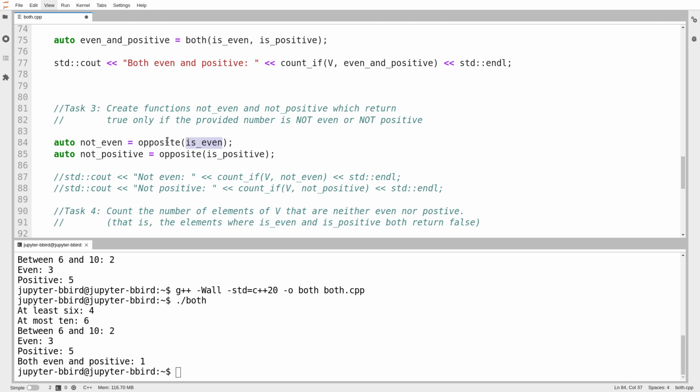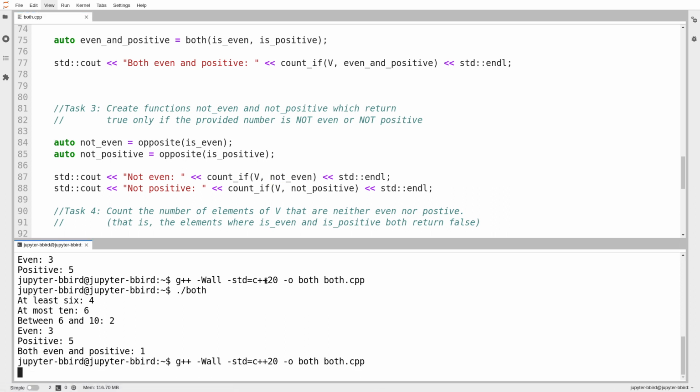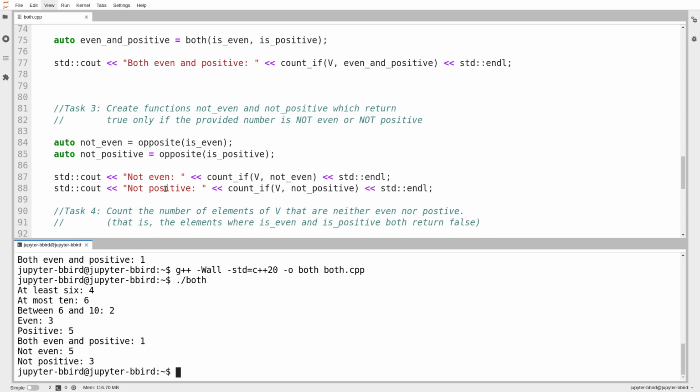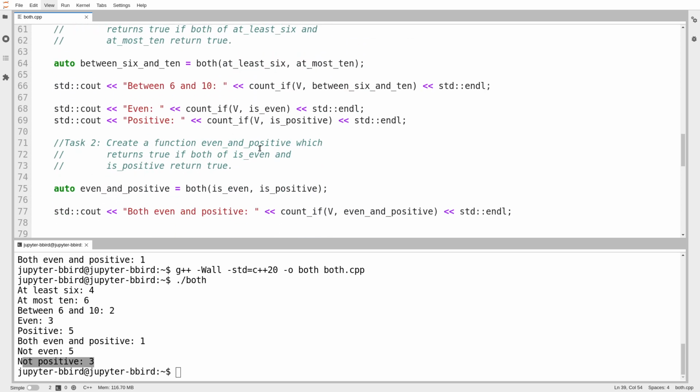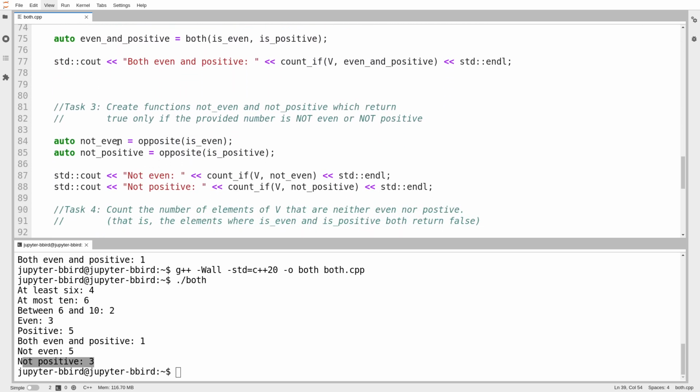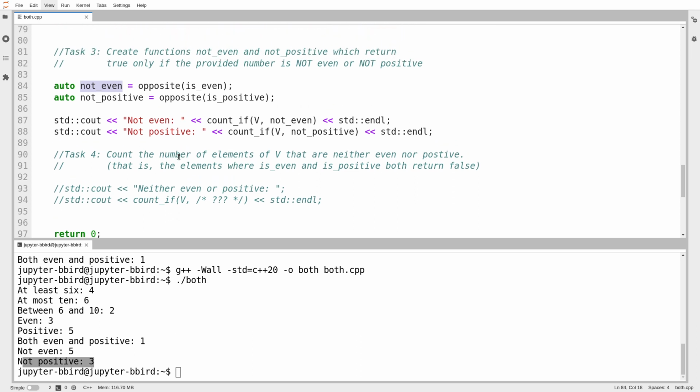So I use the is even function. I create the opposite to that, and I've got my function not even. Let's see what happens if I use those. So I should therefore be counting the number of elements that are not even and the number of elements that are not positive. And it compiles. There it is. How many elements are not even? Apparently there are 5 of them. Okay, so that is even, that is even. Here's one that isn't. There's 2, there's 3, there's 4, there's 5. There are 5 elements that are not even. How many elements are not positive? 3. Okay, well, there's 1, and there's 1. It looks correct. I've been able to use my opposite function to manufacture for me the condition that I was looking for. But we're not done yet.